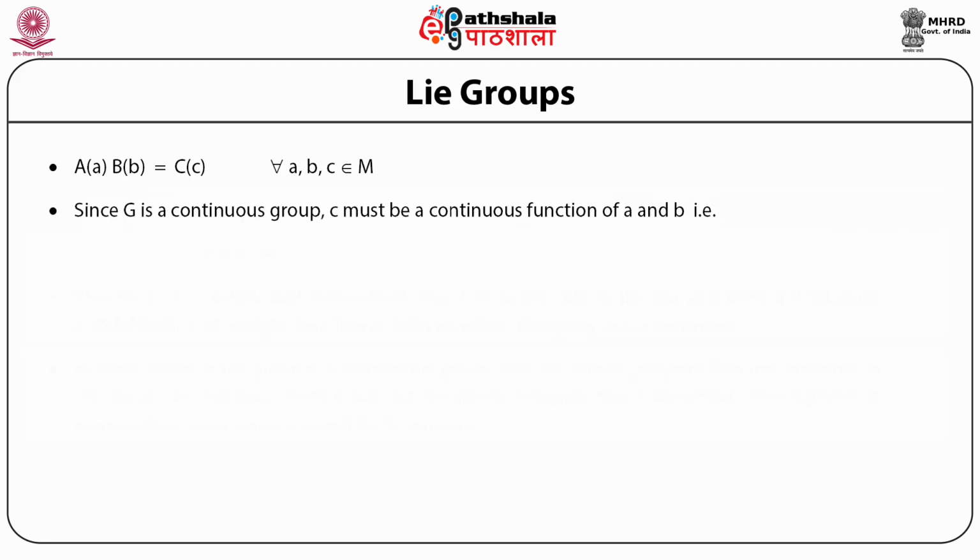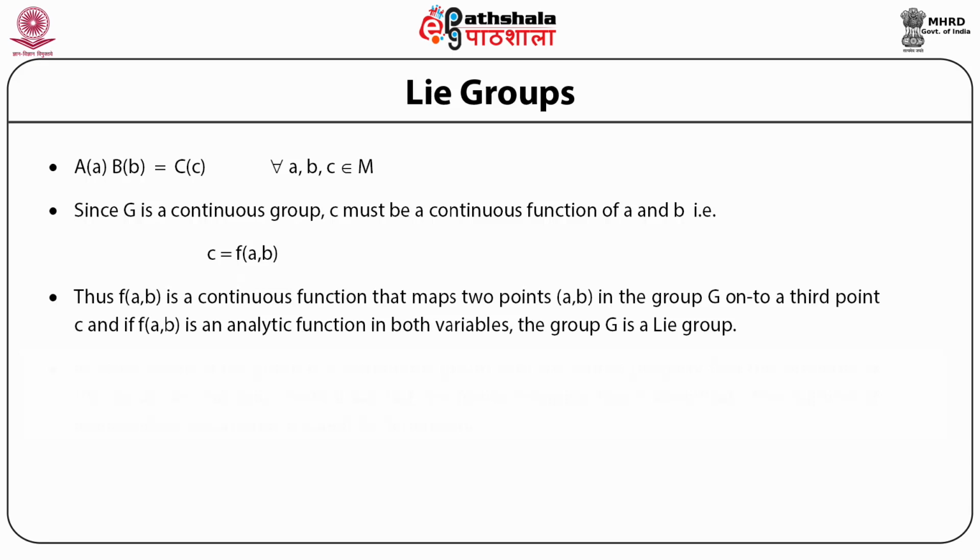Since the group we have considered is a continuous group, the parameter c must be a continuous function of a and b. That is, the parameter c as a function of a and b must be a continuous function that maps two points a and b in the group G to a third point c.